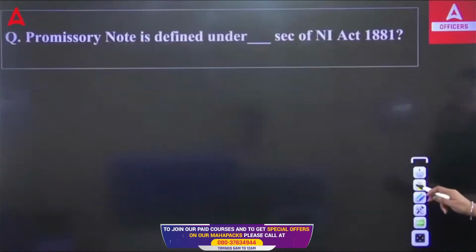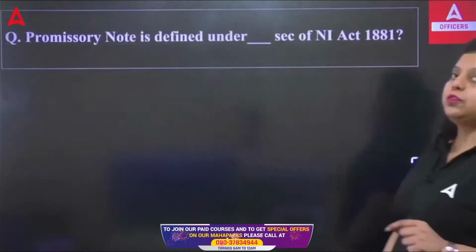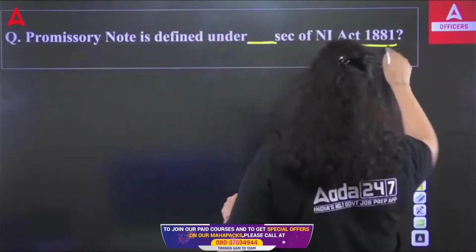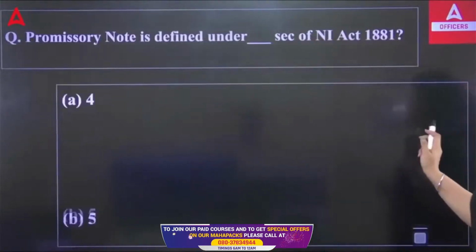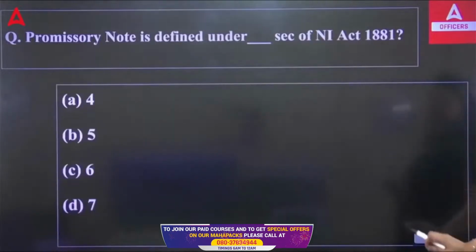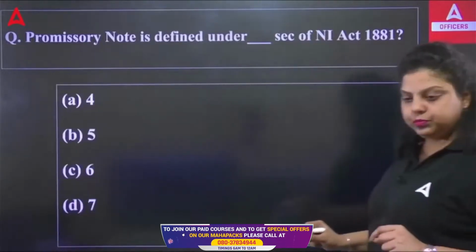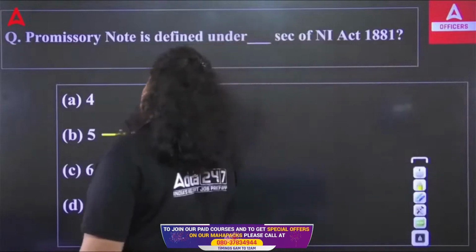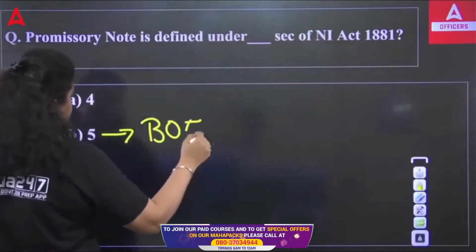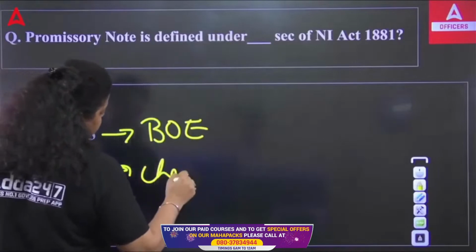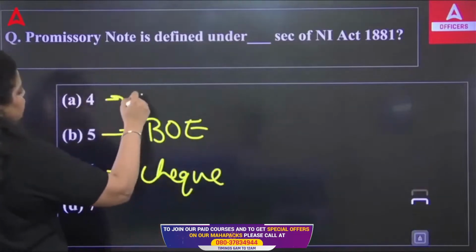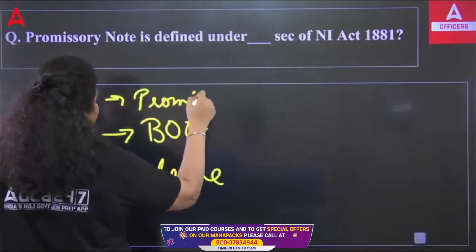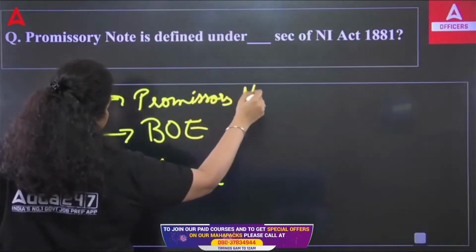Now, the next question is talking about promissory note is defined under dash section of Negotiable Instrument Act. So, which particular section talks about the promissory note? Section 5 talks about bill of exchange. Section 6 talks about check. And section 4 talks about the promissory note.